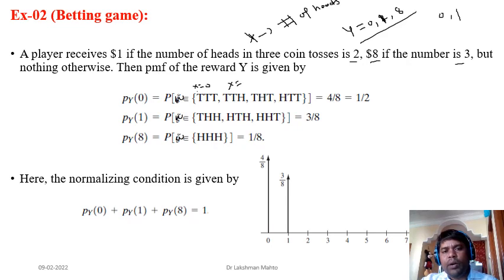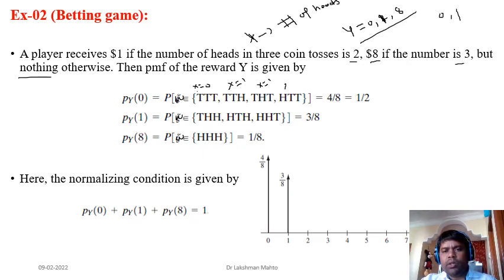And if you are getting 1 head, you receive nothing. That means you won't get any reward. If your outcome is tail head tail, then you will again get 0 reward. So this one is also associated with 1. So all these are associated with 1.